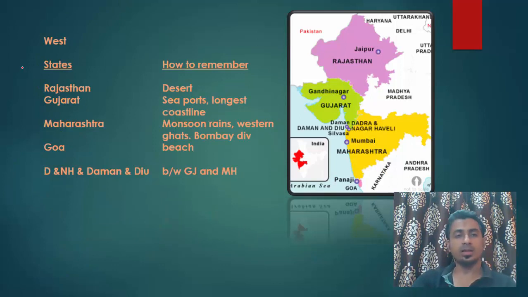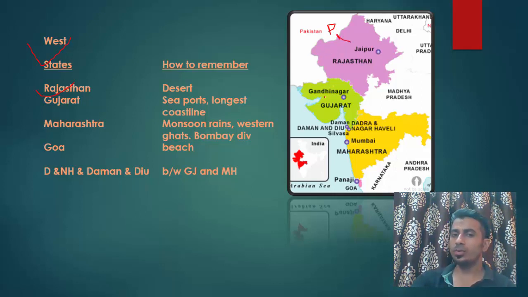And then coming on to the last part, West India. So Rajasthan is a desert, and this desert is in Pakistan also. And I already told you four neighboring states of Pakistan. So Rajasthan is also a state, so you can easily remember where is Rajasthan. You can also link it with the desert.